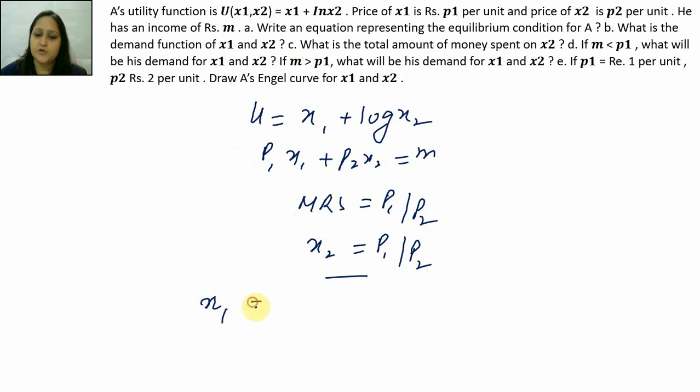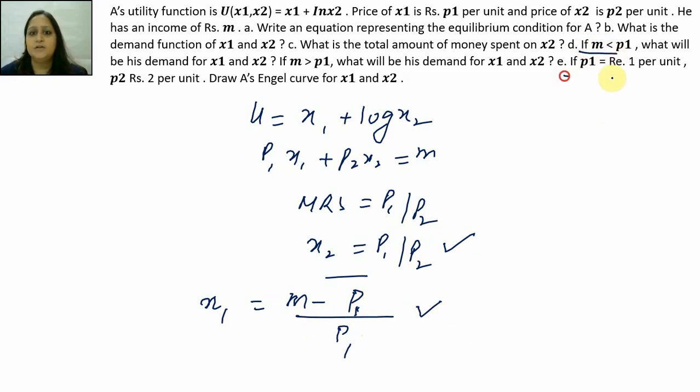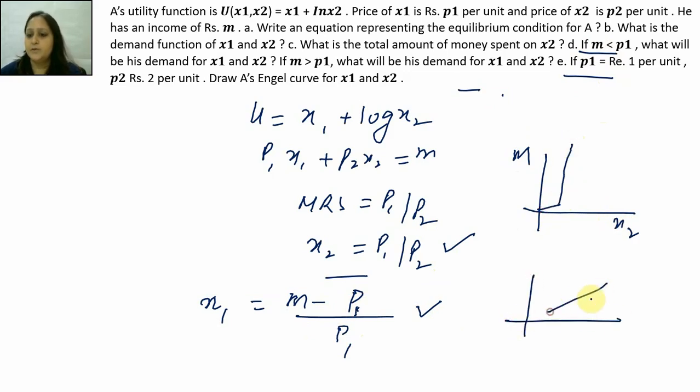What is the demand function for good 1? It is going to be m minus p2 x2. p2 x2 को मैं multiply करूँगी तो p1 रह जाएगा upon p1. So this is my demand function for good 2. This is my demand function for good 1. This one I'm not doing because you've already now done that. Draw the Engel curve. You can draw that. The Engel curve for good 2 will be this, and for good 1 will be this.